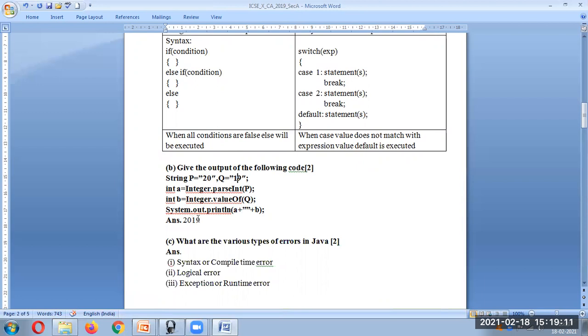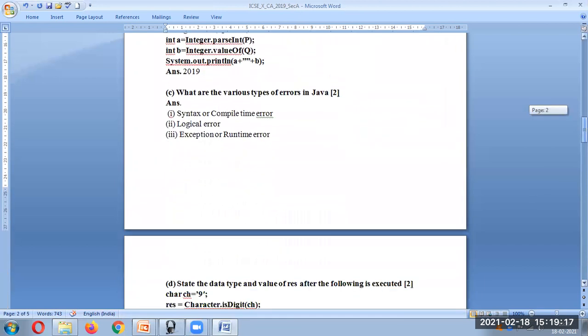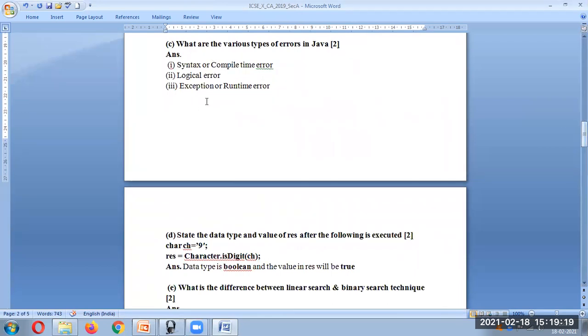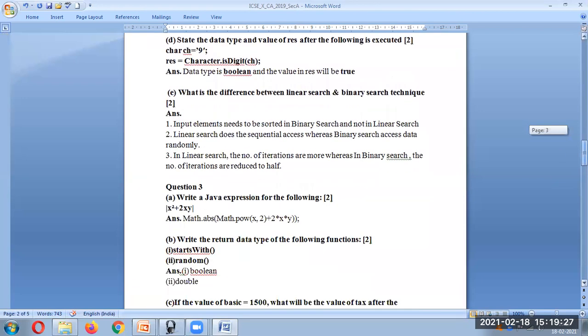Okay, so no space, and then B, which is 19, will be printed. This is how the output will come. What are the various types of errors? You can write these three main types of errors: syntax or compile time error, logical error, exception or runtime error.